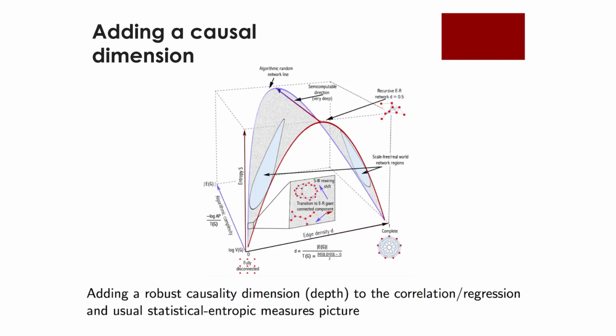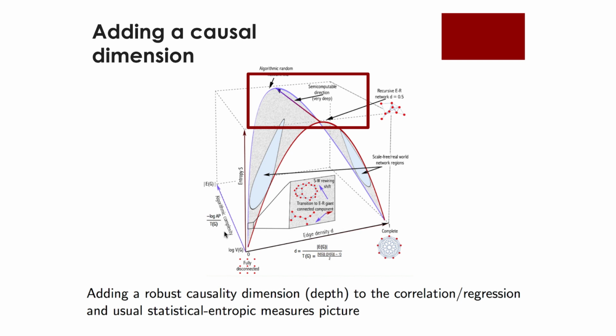Another way to see it is with this other diagram. You may remember the typical Bernoulli distribution that plotting the entropy values of a full set of strings up to a fixed size would make. What we are doing is adding an additional dimension to the back of this graph to study objects such as networks, with a dimension related to the algorithmic, mechanistic, or causal nature of the object.